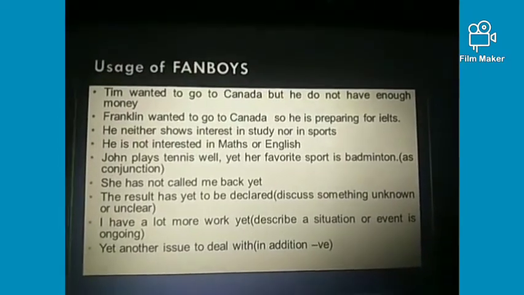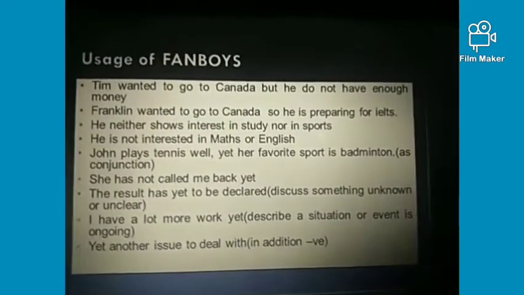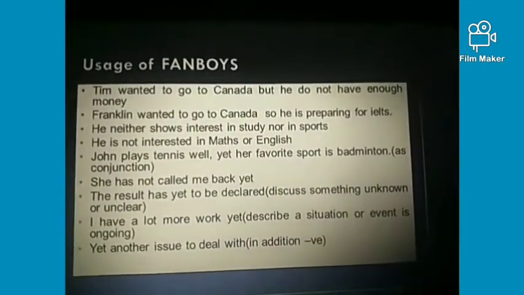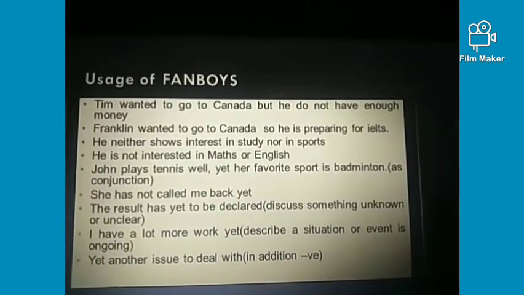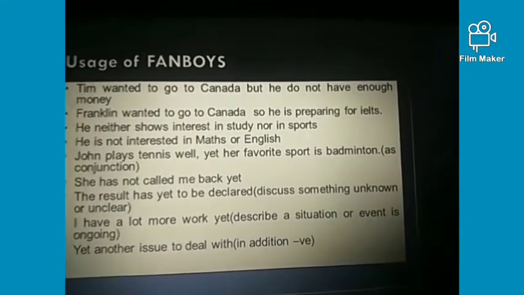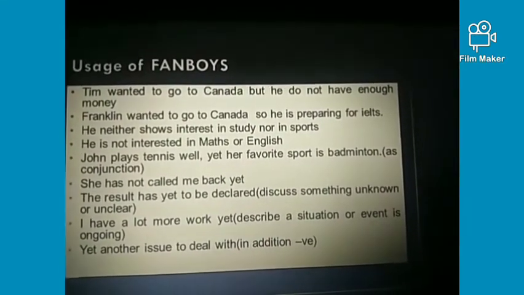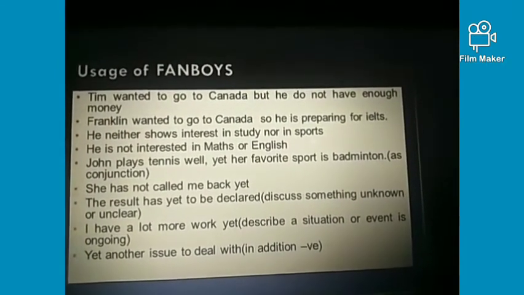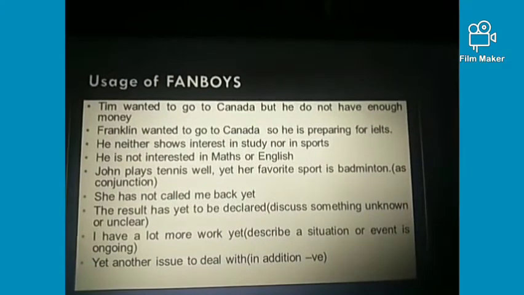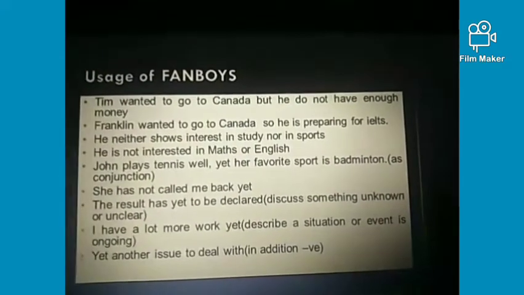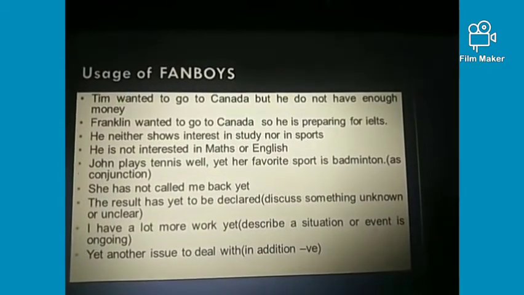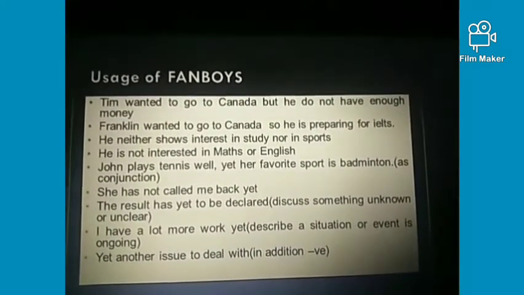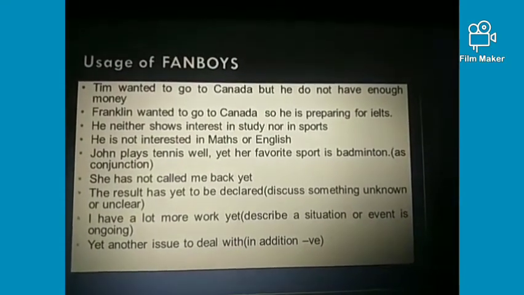Here in the first sentence, she hasn't called me back yet means she has not called me back till now, right? Next, you can see the result has yet to be declared, which is used to describe something that is still unknown or unclear, because the result has not been declared yet. The result has yet to be declared. And next one is in order to describe a situation or event that is ongoing, right?